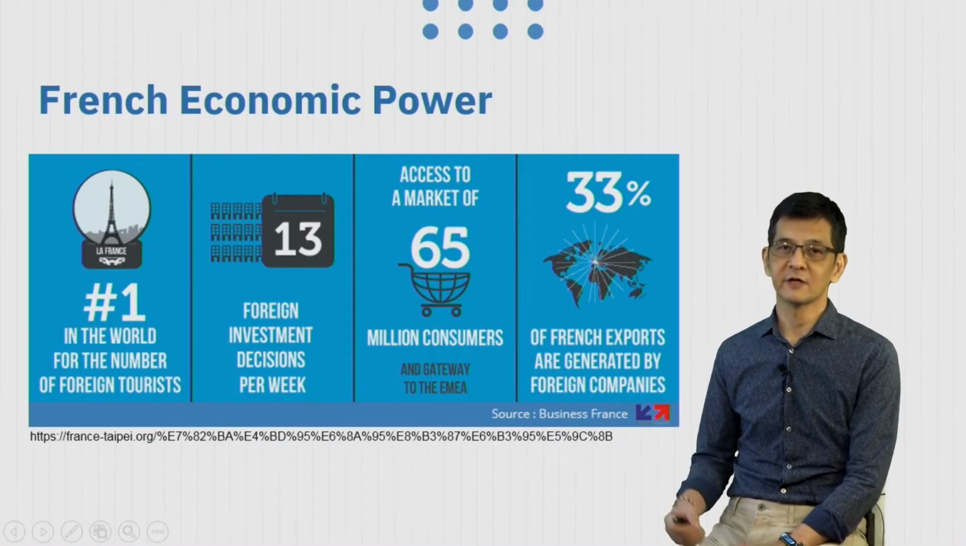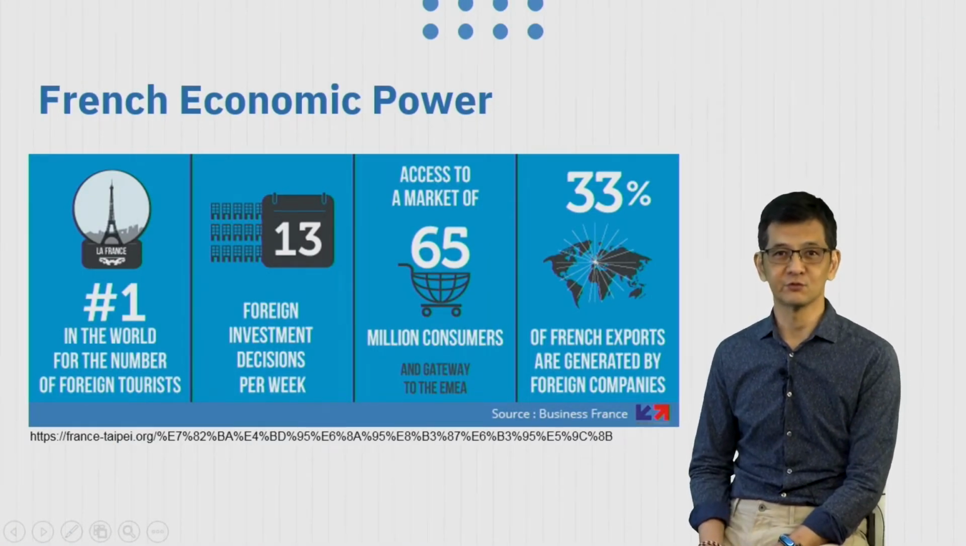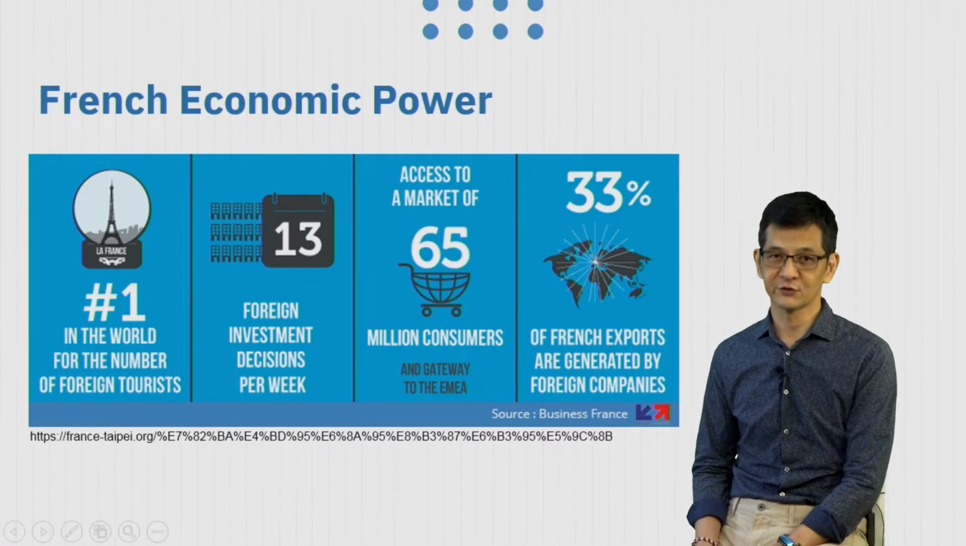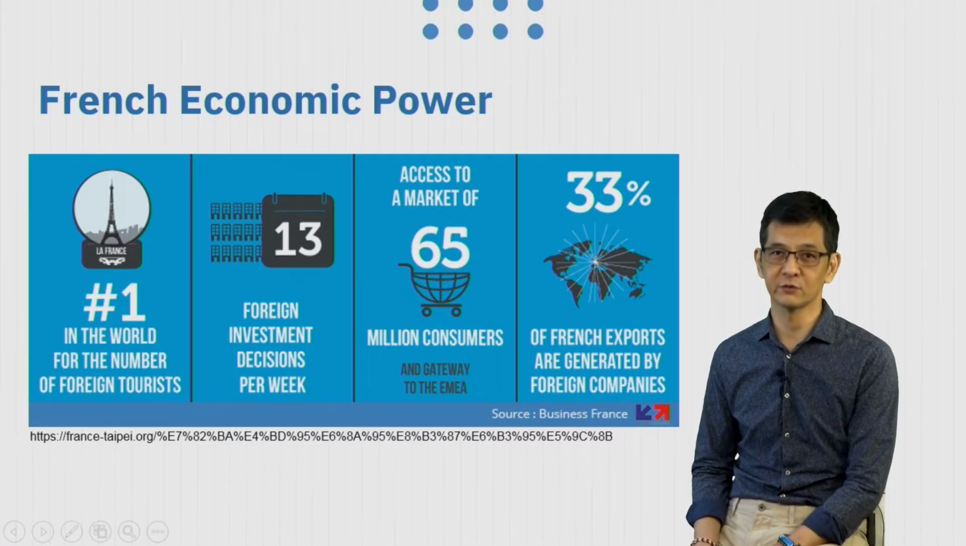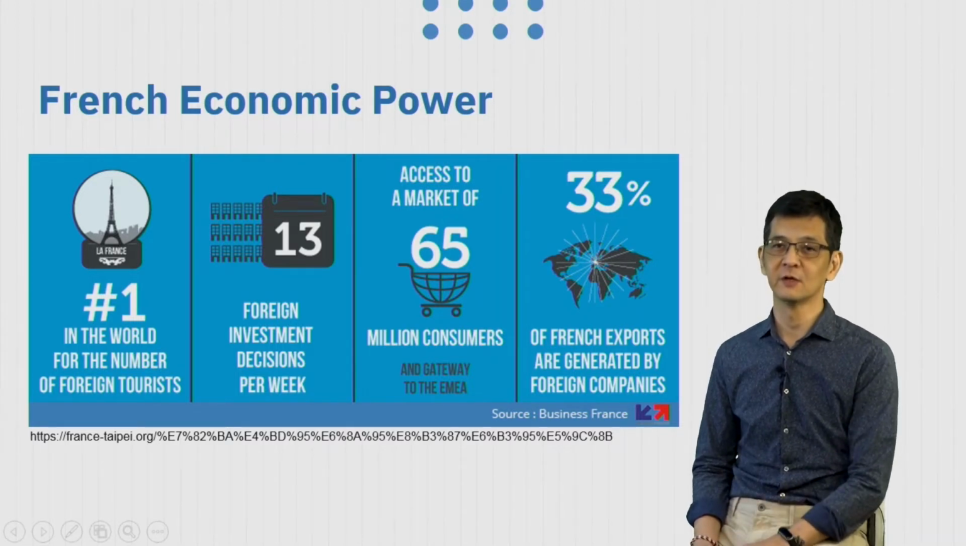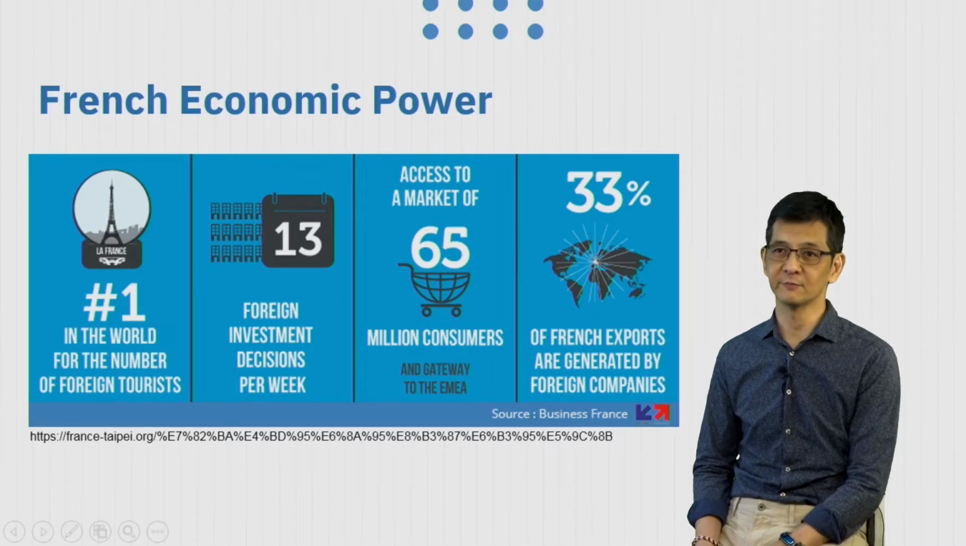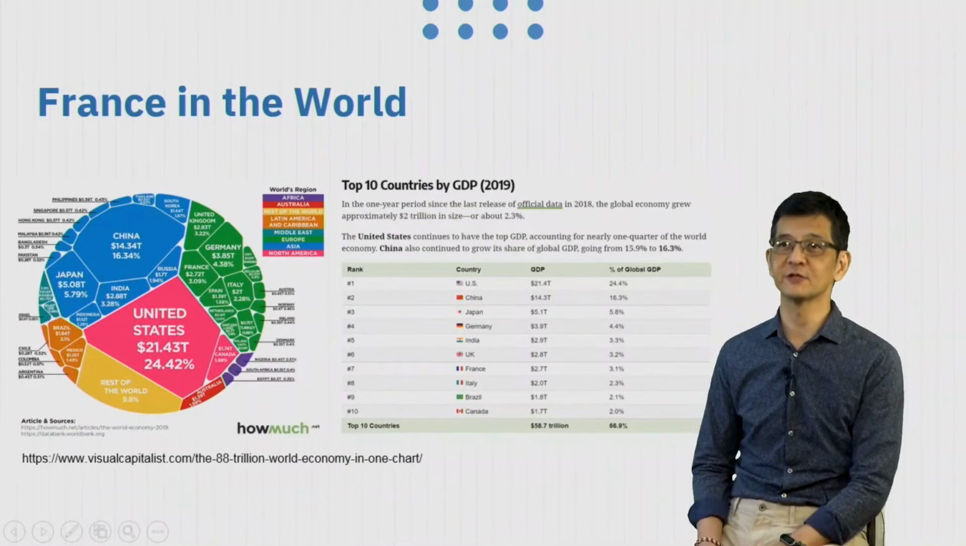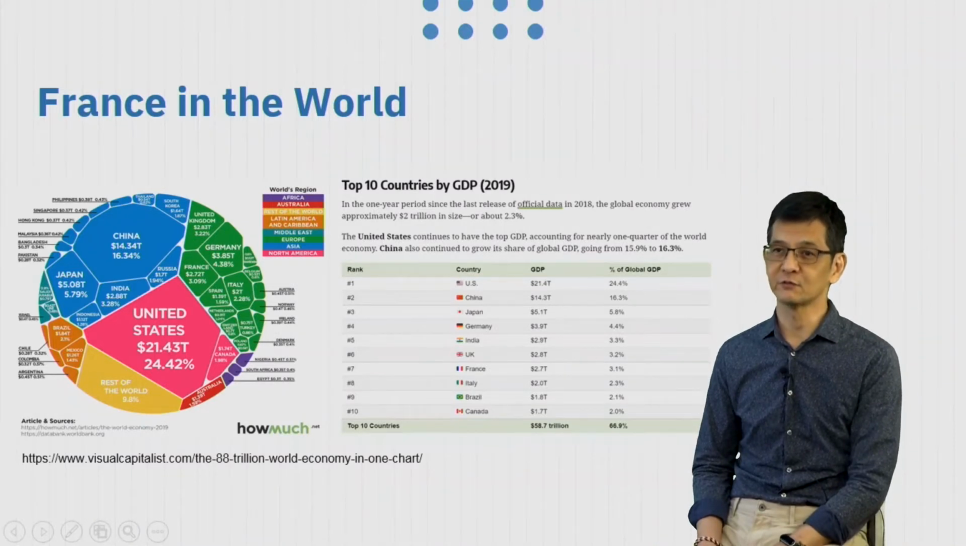There are many figures from which we can understand the French national economic power. For example, for the first figure, France is the first country in the world for the number of foreign tourists. So France is very famous for traveling. This is certainly a very important symbol of their national power. France is also ranked the 7th biggest economic power in the world.